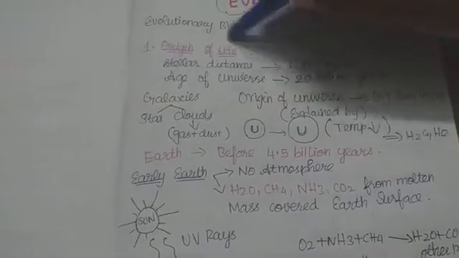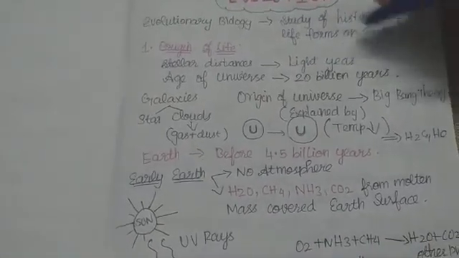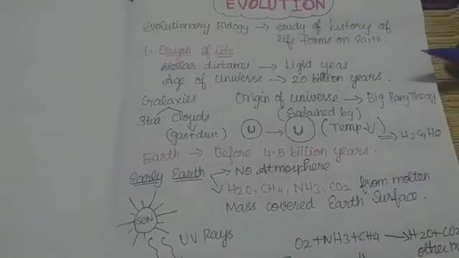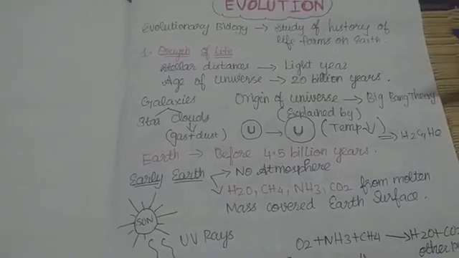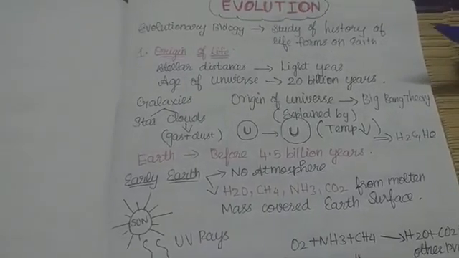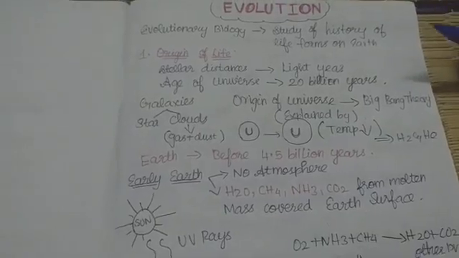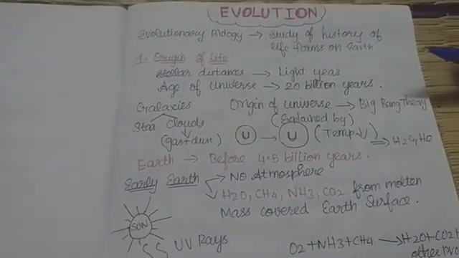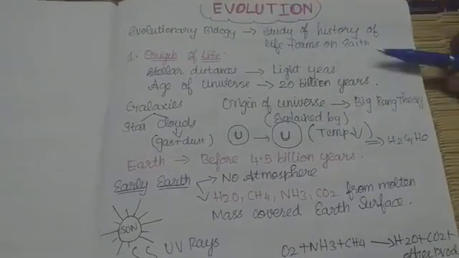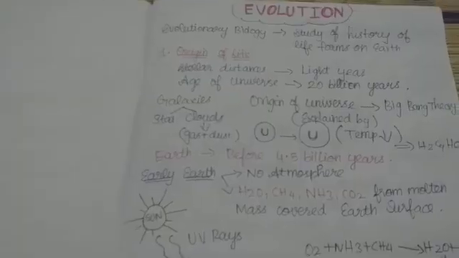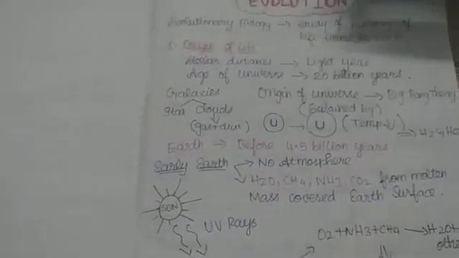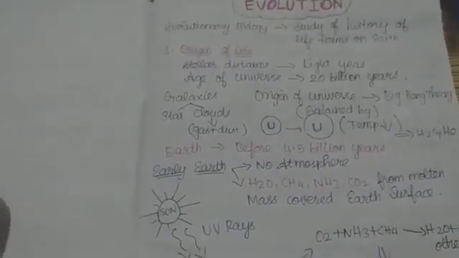In this chapter, we are going to study how the universe is formed. The universe consists of stars, galaxies, clouds, planets, plants, human beings, animals, everything. But there is a question: how were these formed? The study of the history of life forms on Earth is known as evolutionary biology.